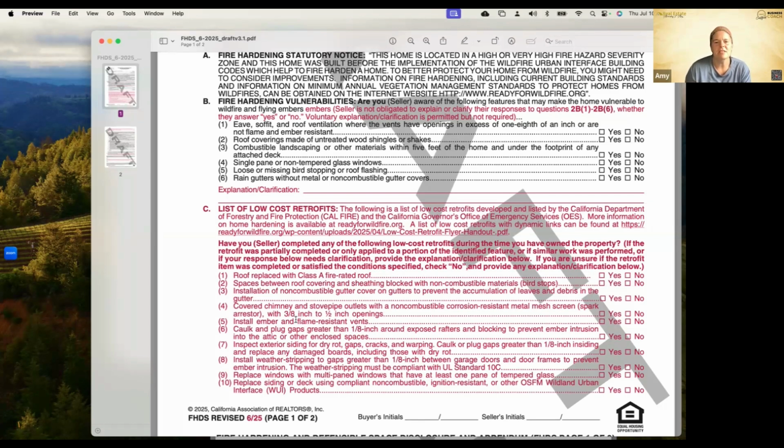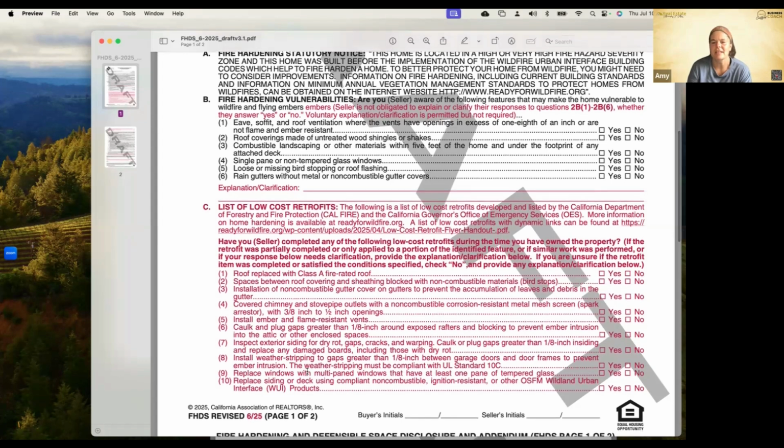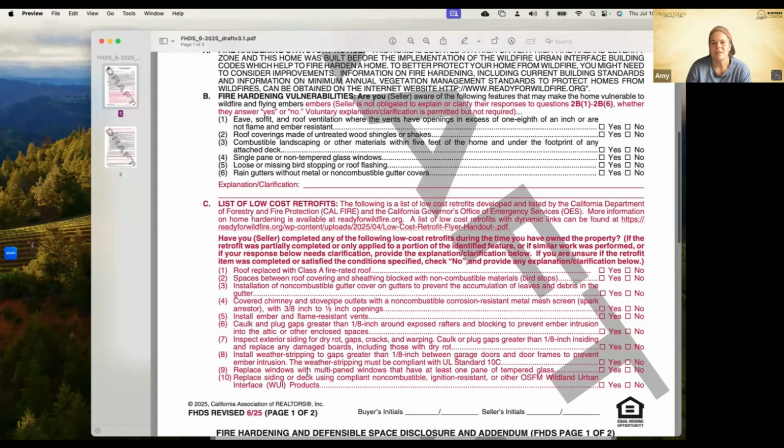Install ember and flame-resistant vents. Caulk and plug gaps greater than 1/4 inch around exposed rafters and blocking to prevent ember intrusion into the attic or other enclosed spaces. Inspect exterior siding for dry rot, gaps, cracks, and warping. Caulk or plug gaps greater than 1/8 of an inch in siding and replace any damaged boards, including those with dry rot. Include weather stripping to gaps greater than 1/8 inch between garage doors and door frames to prevent ember intrusion. The weather stripping must be compliant with UL Standard 10C. Replace windows with multi-pane windows that have at least one pane of tempered glass.